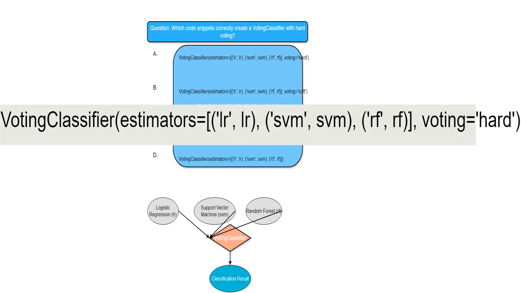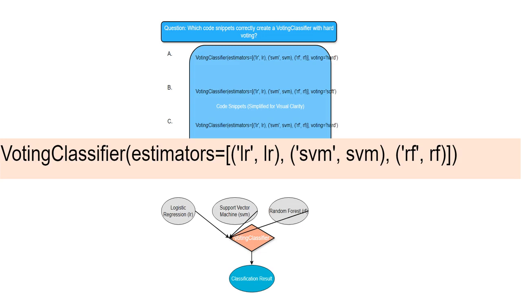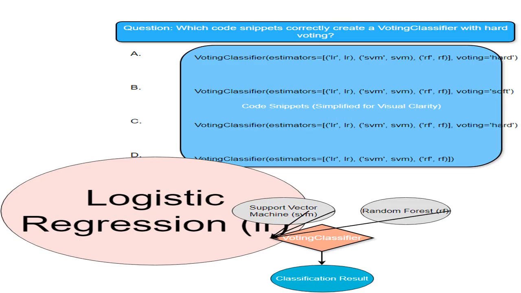This refers to a logistic regression model, abbreviated as LR. It's one of the base classifiers used in the voting ensemble. This refers to a support vector machine model, abbreviated as SVM, another base classifier for my ensemble. This refers to a random forest model, abbreviated as RF, the final base classifier for the ensemble.